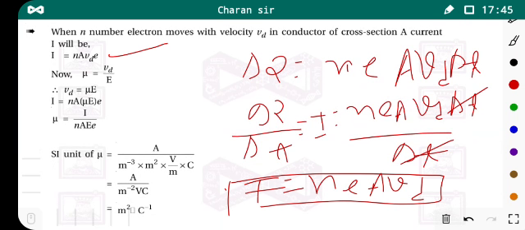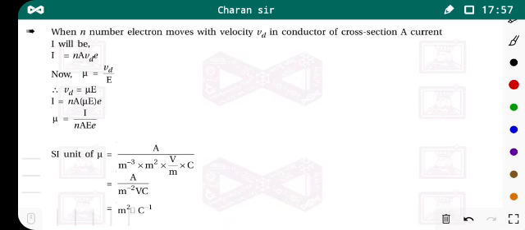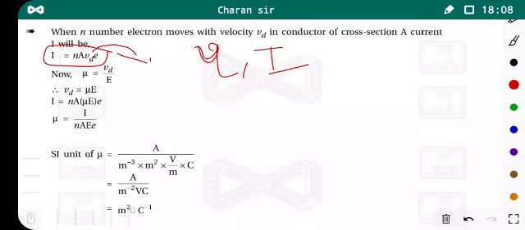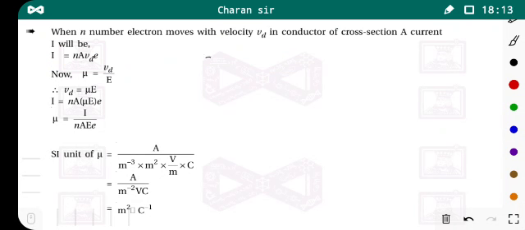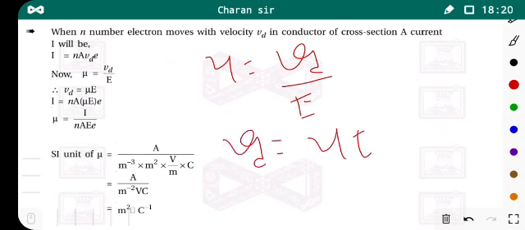This is the same, only some arrangement of terms is different. Here you write A first and then e at the last. So both are equivalent equations. So now we have the electric current given by n A vd e. But we know that here we derive the equation between mobility and electric current. So here you have drift velocity. We know the relationship between drift velocity and mobility is given by u is equal to vd by E. So what is the vd? That is u into E.